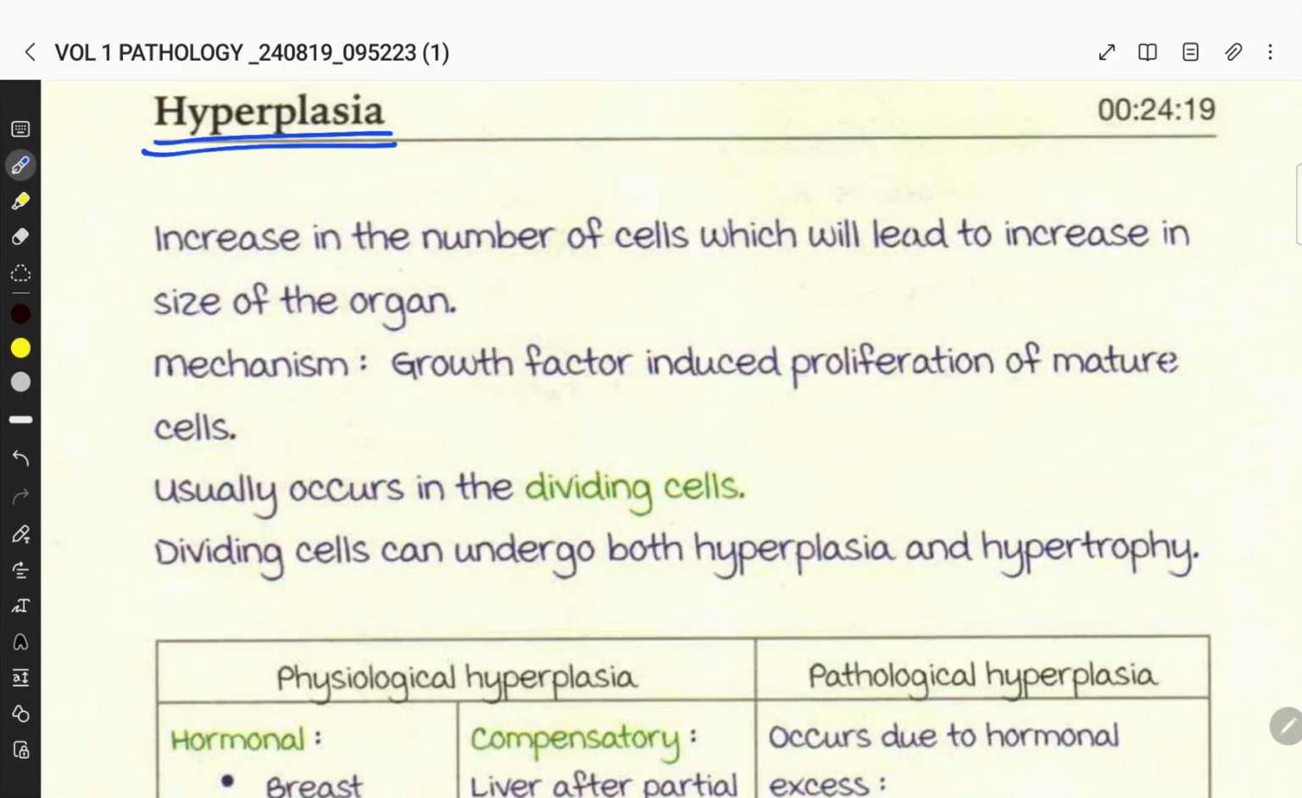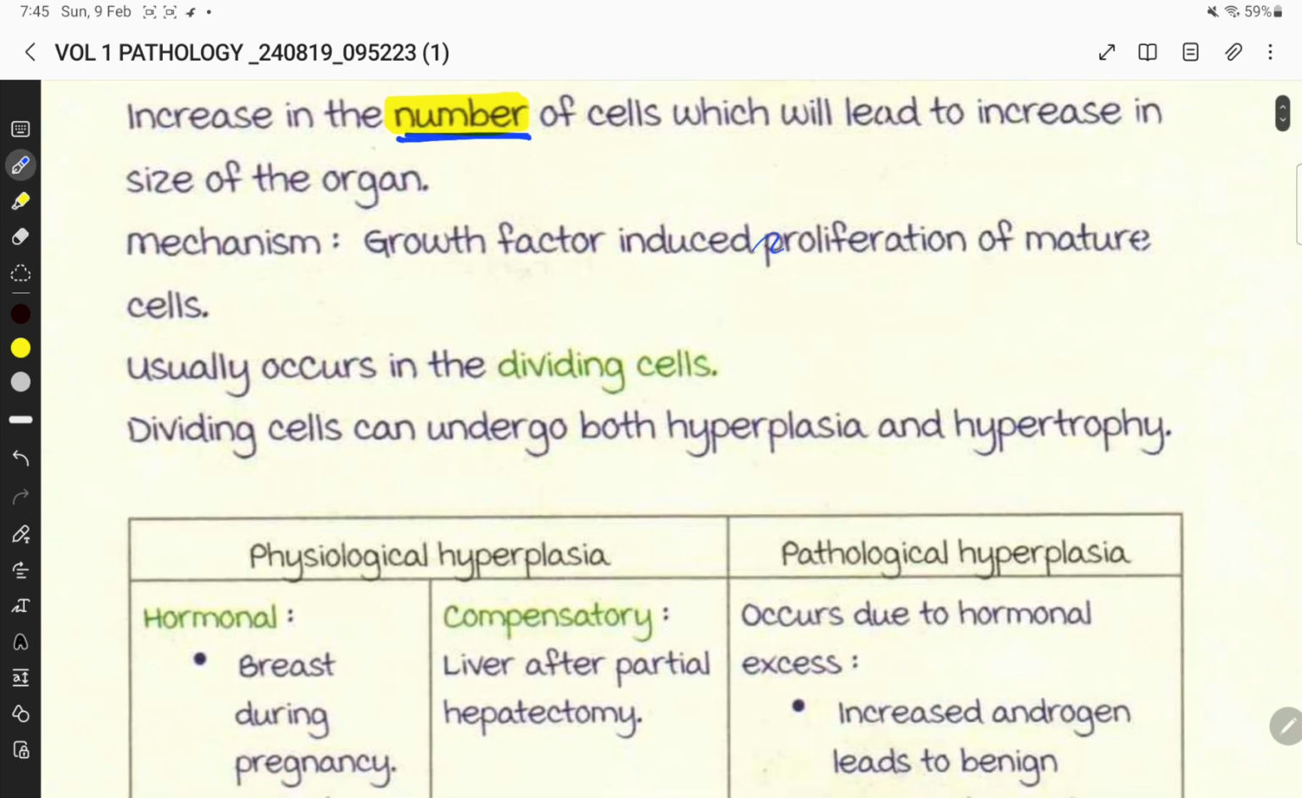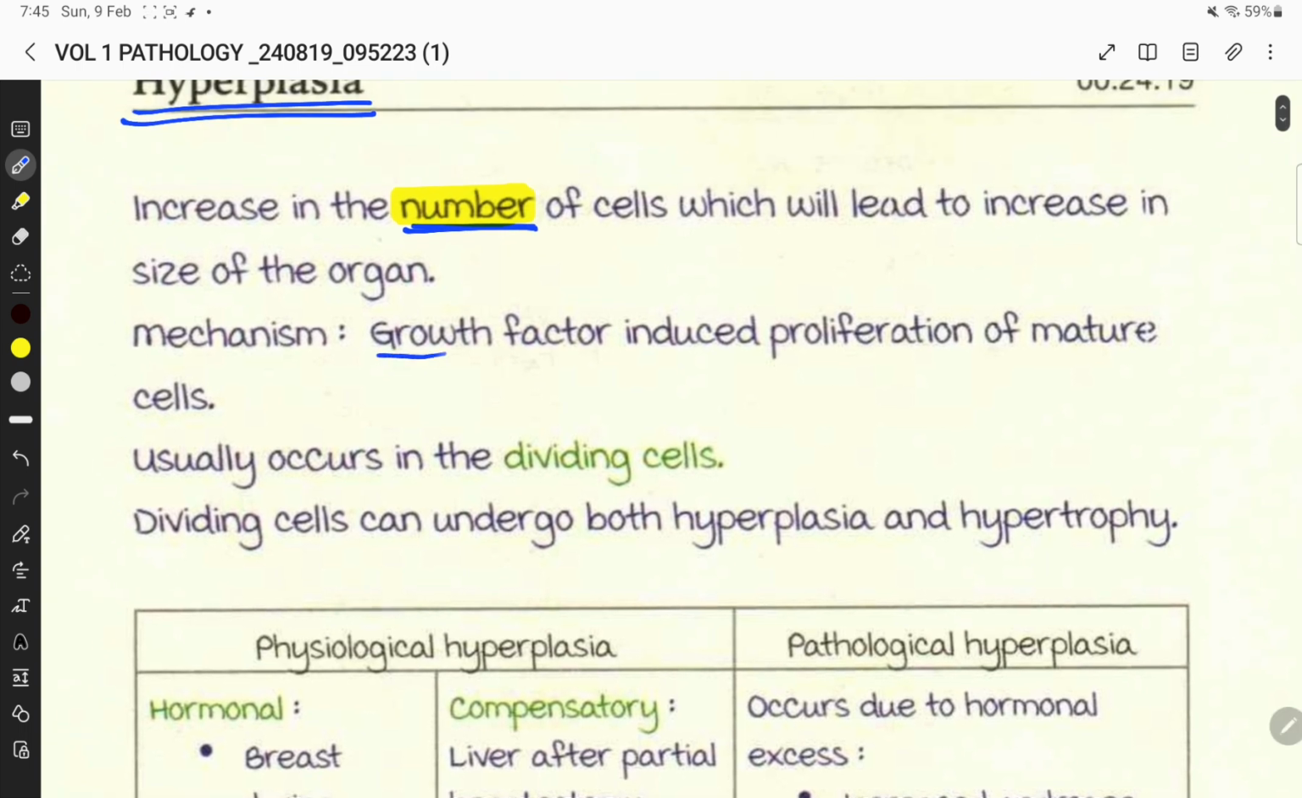Hyperplasia is an increase in the number of cells, which leads to an increase in the size of the organ. Mechanism of hyperplasia: growth factor induced proliferation of mature cells.